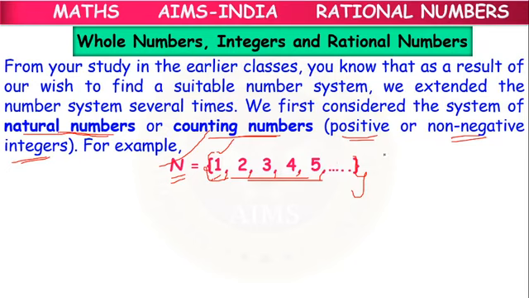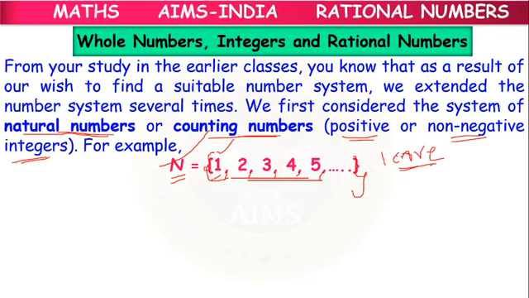Because if we say 1 crore is the largest natural number, and we add 1 to it, it will become 1 crore 1. Like that, if we take any bigger number and add 1, the next bigger number will come.